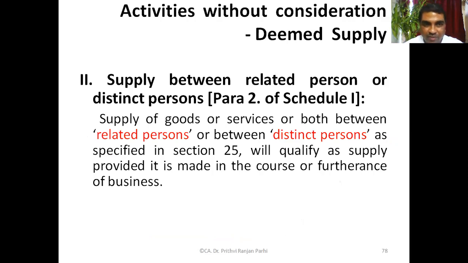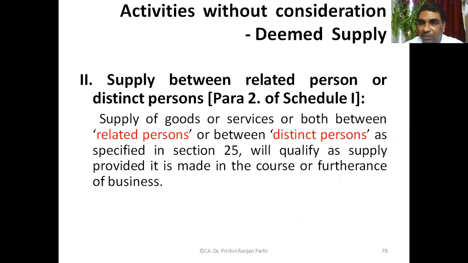Now we'll cover one more concept which is also included in Schedule 1. Yesterday we saw that Schedule 1 also includes supply between related persons or distinct persons. So now there is a need to understand who are the related persons. At that time I also told you I will be explaining it subsequently. And what is the meaning of distinct person? I had explained distinct person at that point of time.